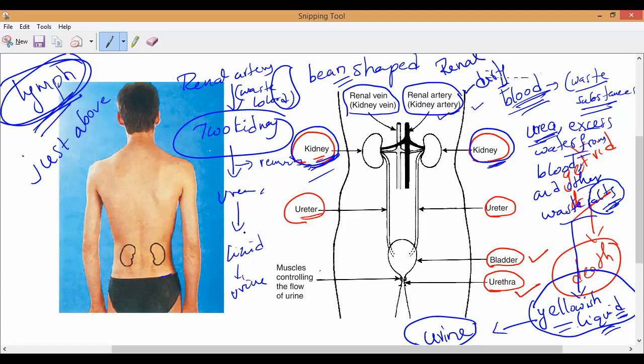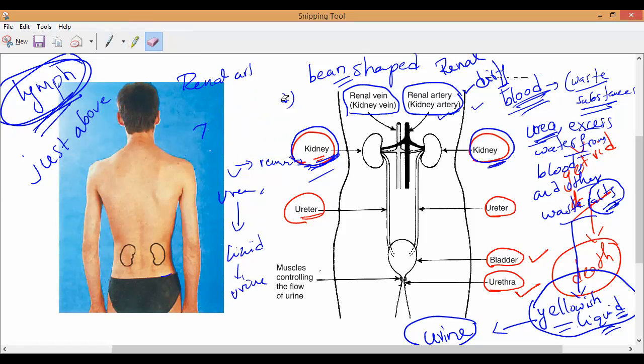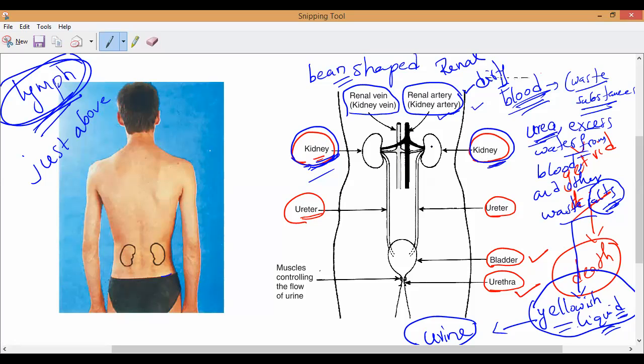So far, any doubts? Anybody, please ask me. Now I am saying that the renal artery will bring the dirty blood to the kidneys, and the kidneys will filter it, remove the unwanted substances, and make the yellowish liquid called urine. Now, how does it happen? Let us discuss in detail. That is our main concept. If you observe here, these two kidneys clean our blood by filtering it to remove unwanted substances like urea, excess water, and other salts in the blood.